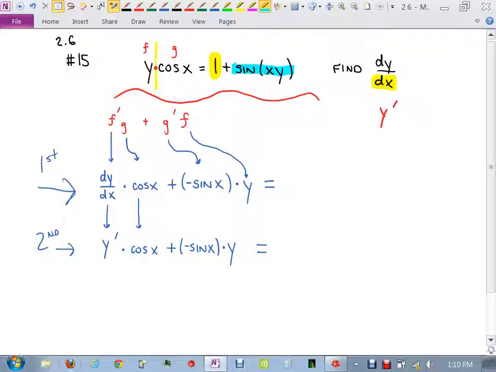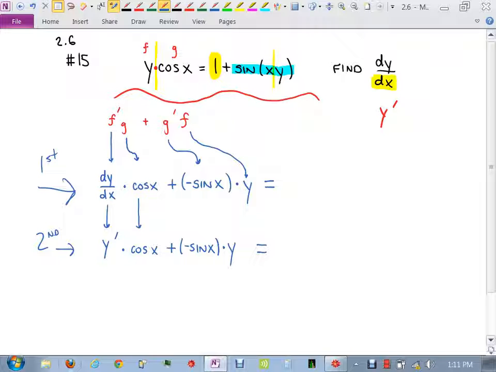What rule are we going to have to use here? Chain rule. Because we have sine of something, right? Sine of some junk, good. But the junk is going to require what rule? Product. Right? Okay, so let's see how this works out.